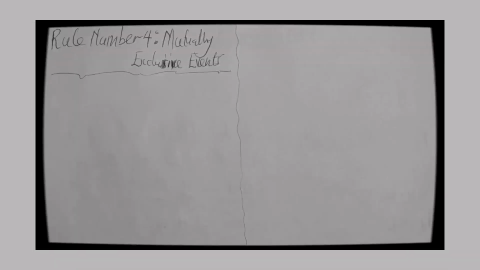Welcome to part 3 of probabilities. We are looking at rules under probabilities. So this is part 3 of probabilities.